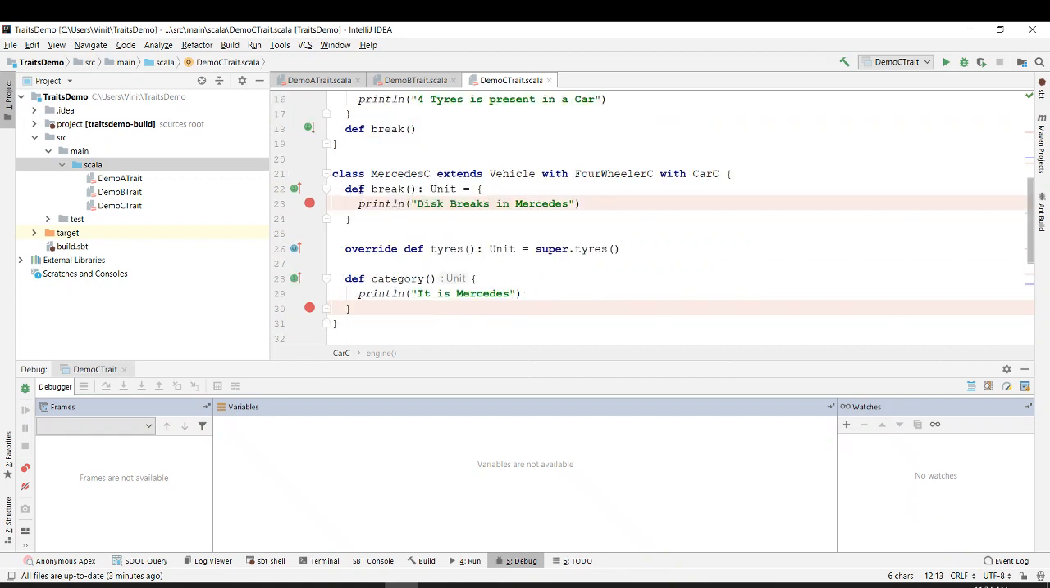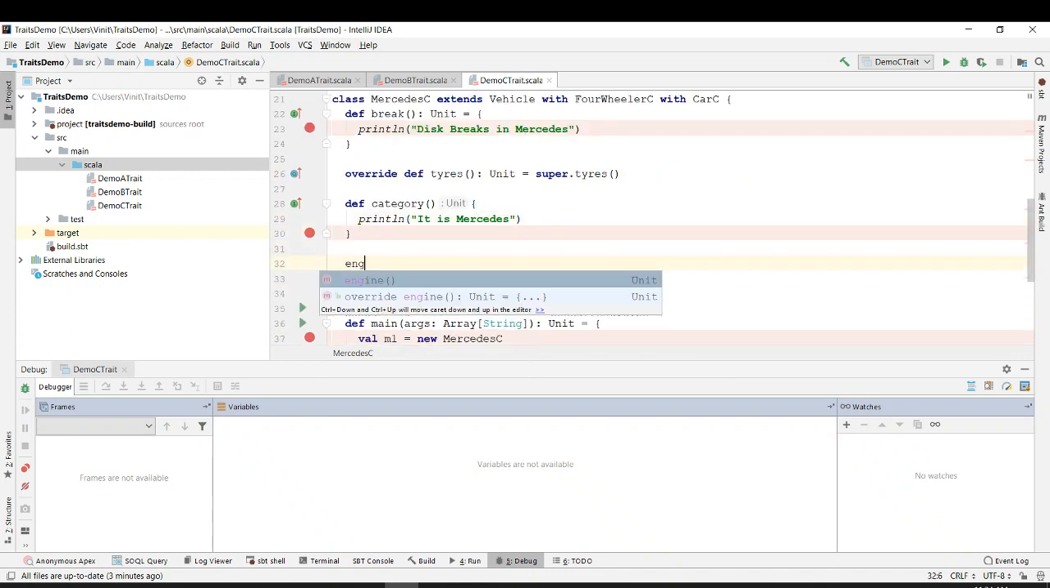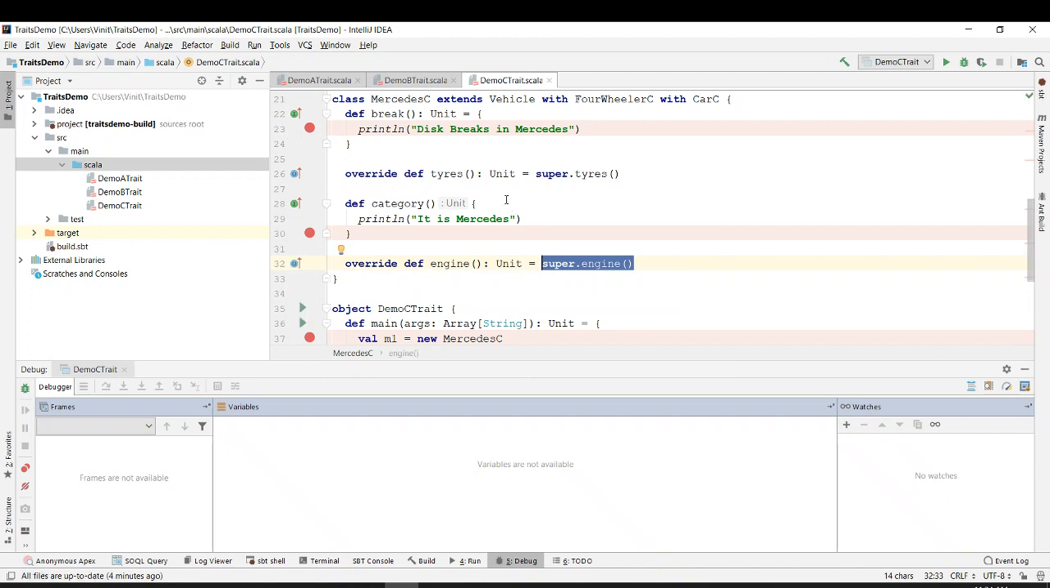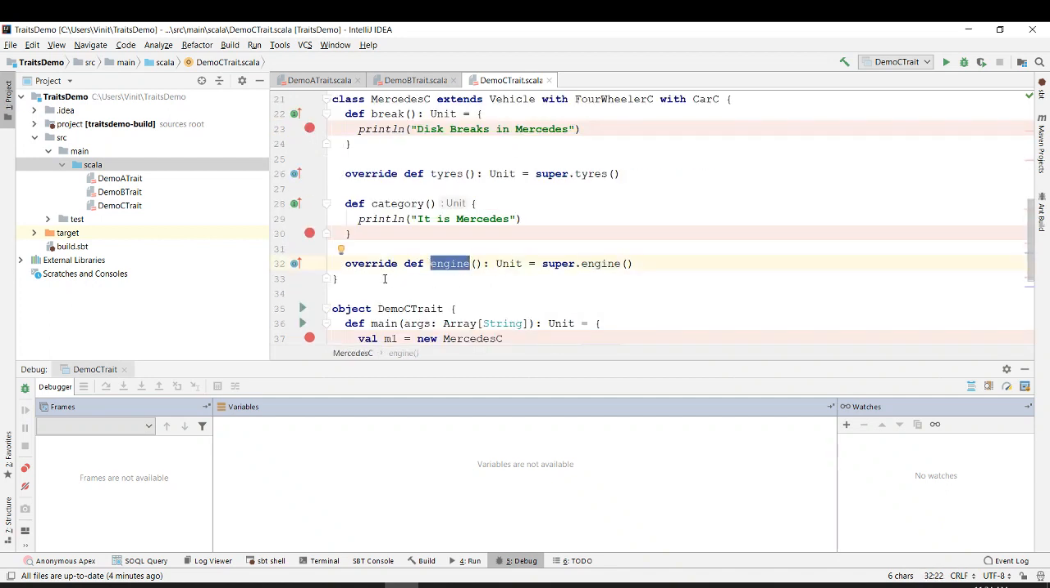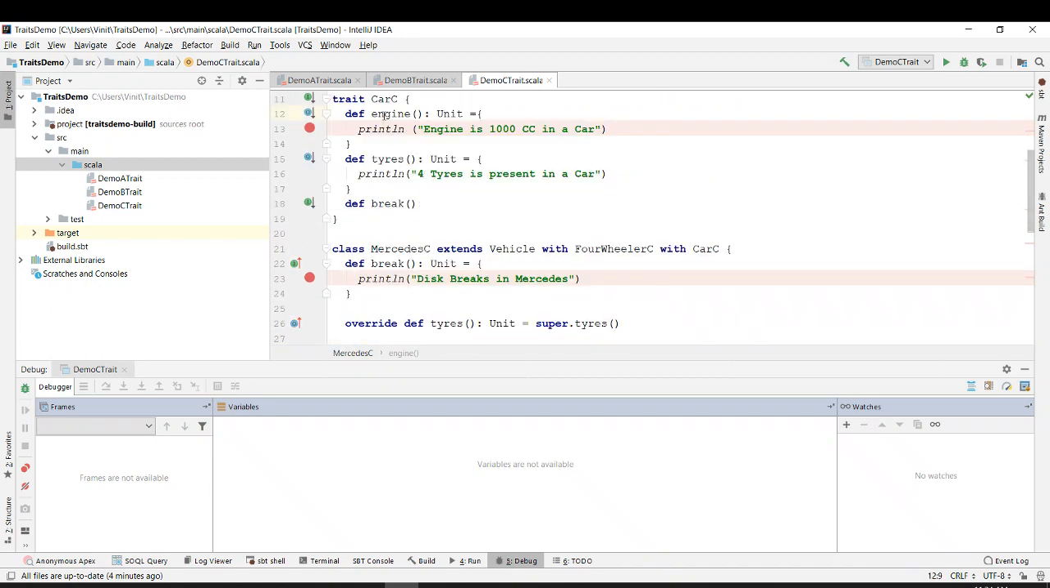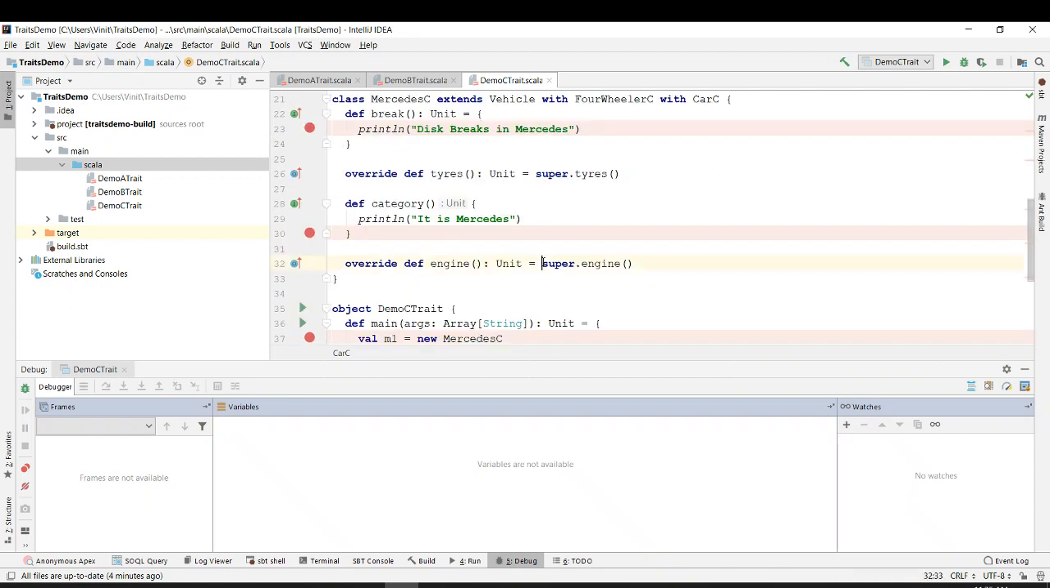Let's say I also want to implement the engine in Mercedes C. What I will do is I will just write def engine. Engine was already defined over here in car C, saying that engine is 1000 cc. And if I write def engine, it automatically comes as override, because the engine is already defined over here. And it says super engine.